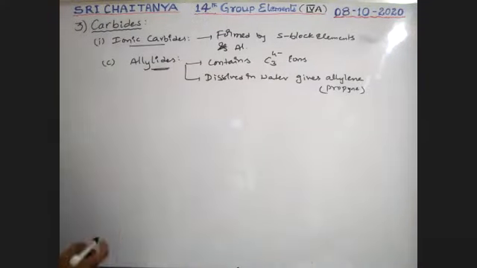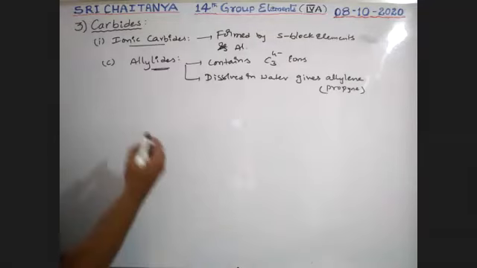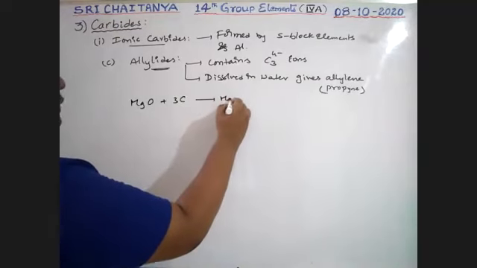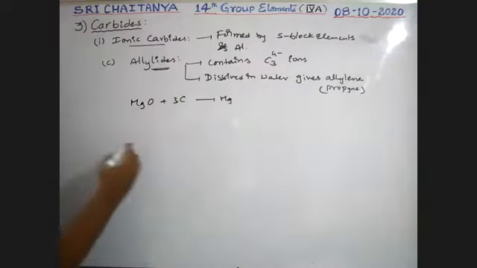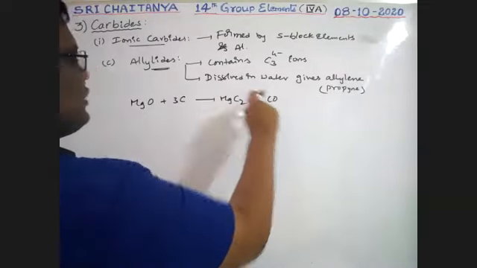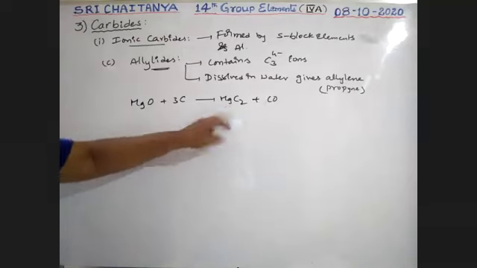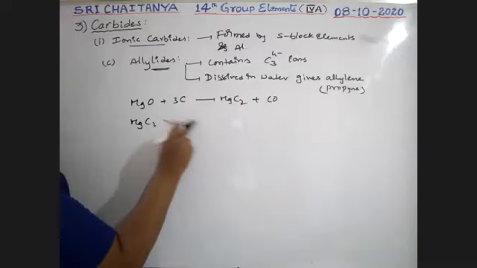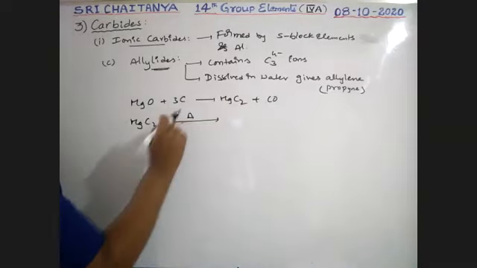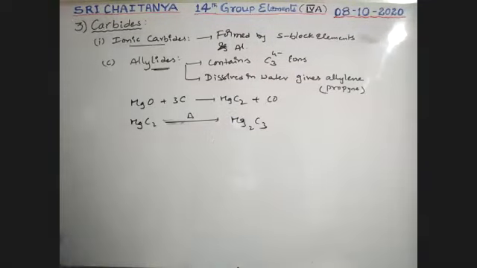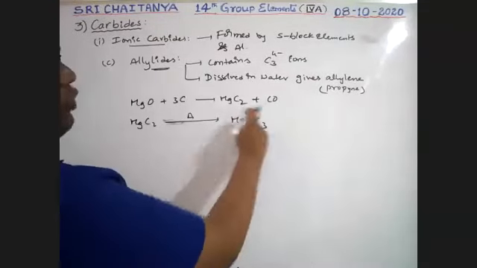Now see here, when MgO reacts with carbon, that gives magnesium carbide, Mg2C plus CO. This magnesium carbide, on strong heating, gives Mg2C3. Therefore, here it is a C3 4- ion.